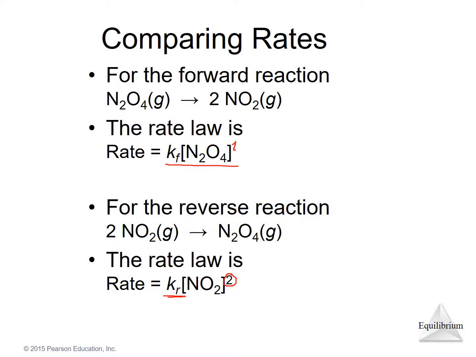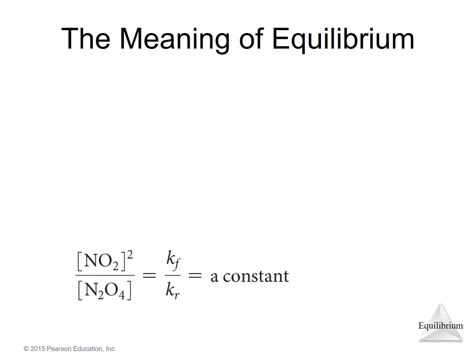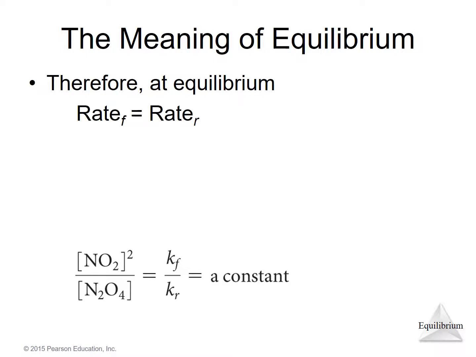Now, how is this related to equilibrium? Well, at equilibrium, the forward reaction and the reverse reaction occur at the same rate. So that means the forward rate is equal to the reverse rate. And from the expressions that we have written, we have Kf, this was the forward rate, first order in N2O4.